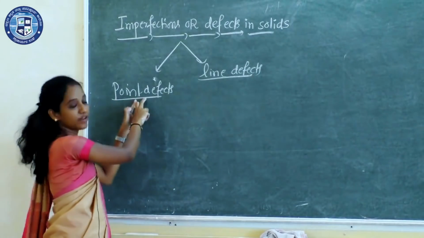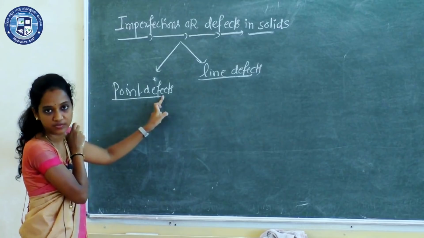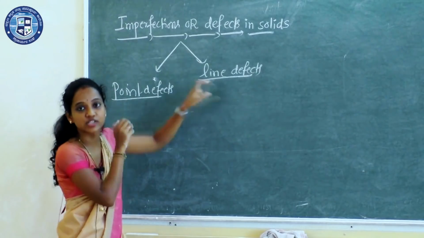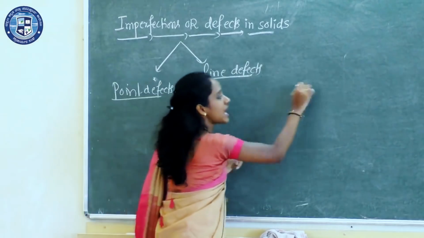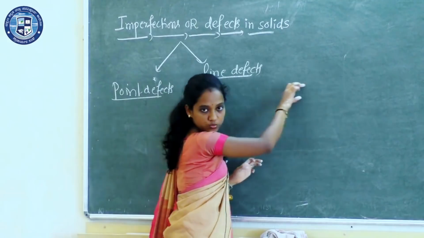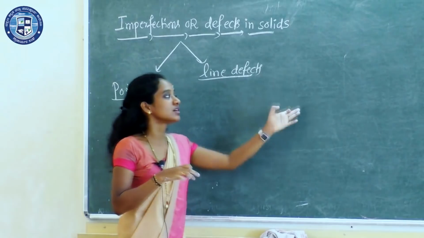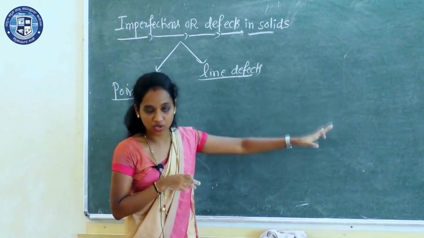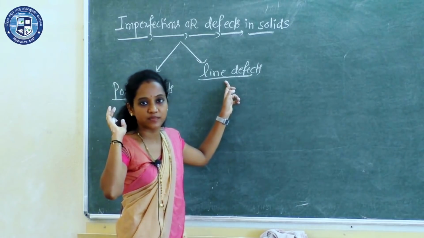What is a line defect? If you are considering the crystalline solid and an irregularity is observed along any row, then such a defect comes under line defects.